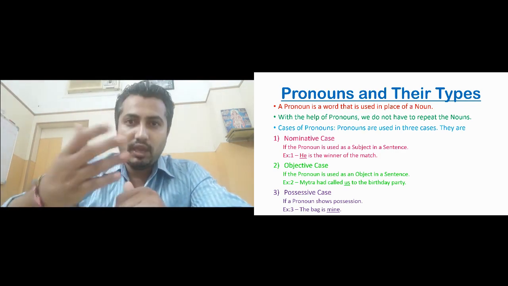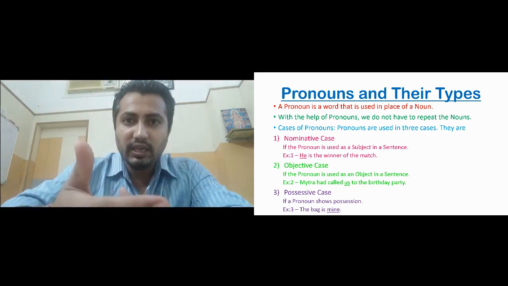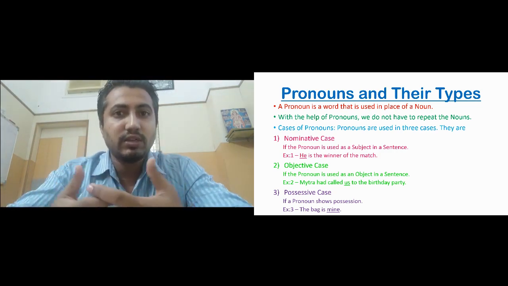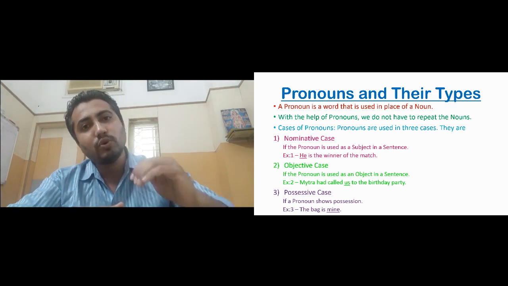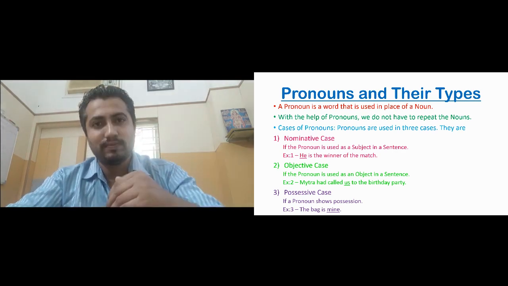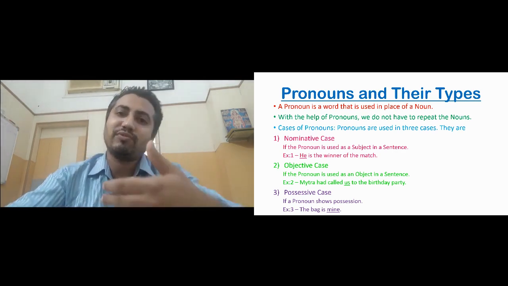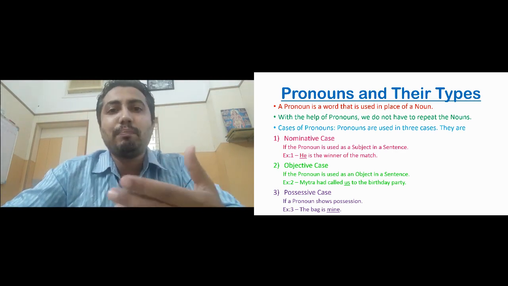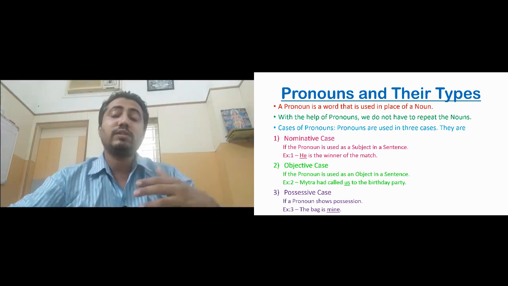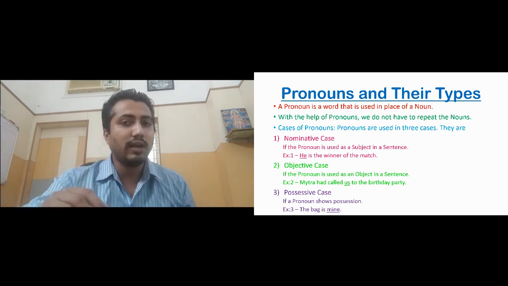We will use him, his, he, things like that. So these words are used in place of the noun. These words are called pronouns. The words that are used in place of nouns are called pronouns.